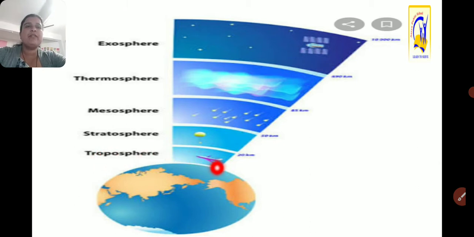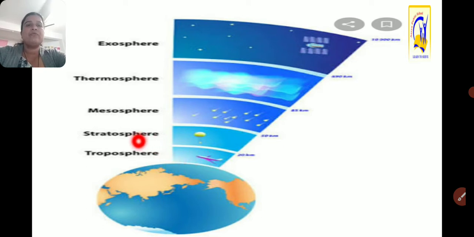In this troposphere, oxygen level is high, carbon dioxide level is high, and nitrogen gas proportion is high. This layer extends up to about 20 kilometers from the earth's surface, and aeroplanes especially fly here.